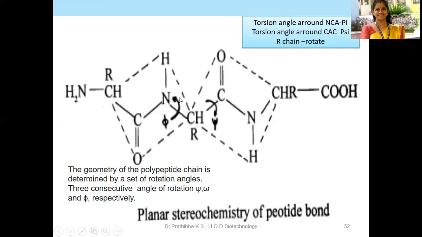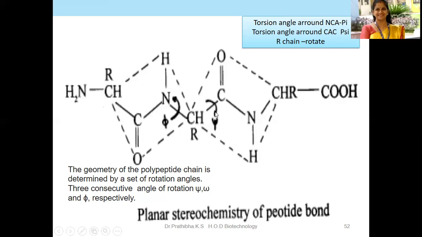This is the phi angle and this is the psi angle, where you can see the torsion angles: the amino nitrogen and alpha carbon atom is phi, and the alpha carbon atom and carboxyl group is psi.